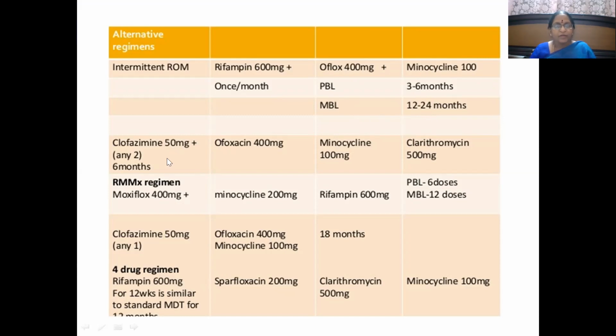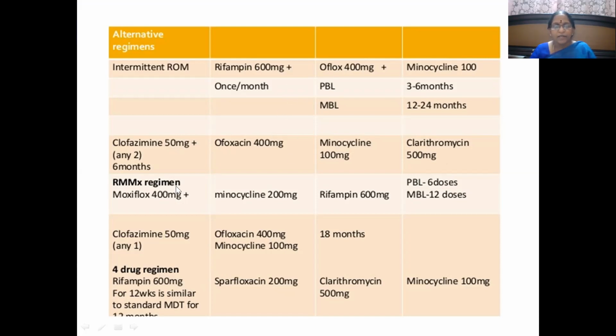Then, if the patient is sensitive to rifampicin, you can choose another regimen where you prescribe clofazimine 50 mg for 6 months. Then ofloxacin, of course, we are prescribing the same 400 mg, minocycline 100 mg, and along with that you have to add clarithromycin 500 mg. Either of these two regimens can be prescribed.